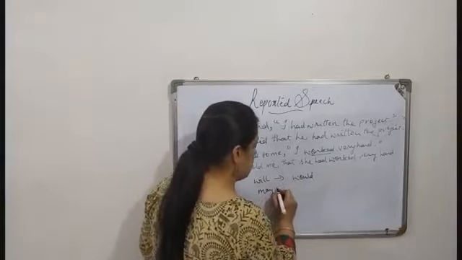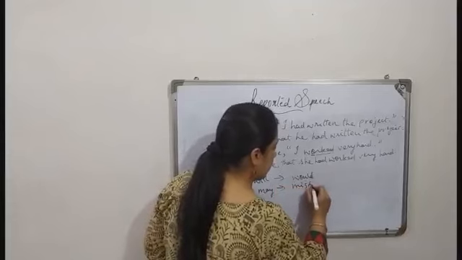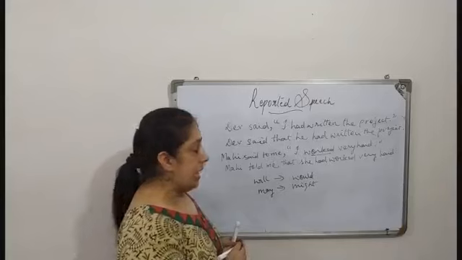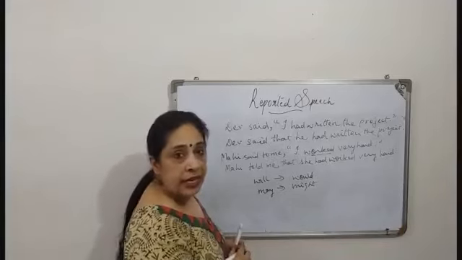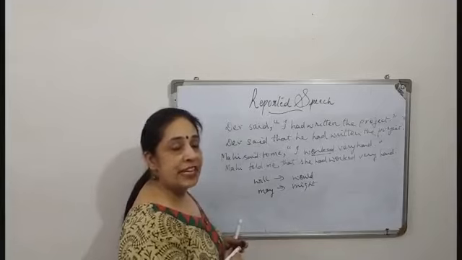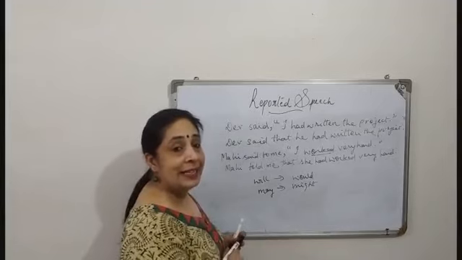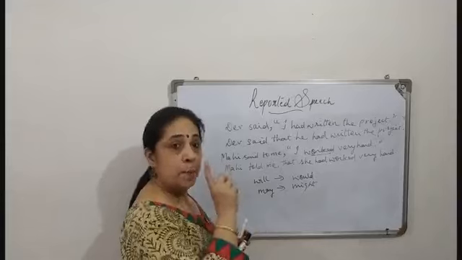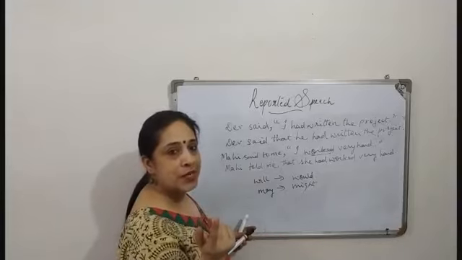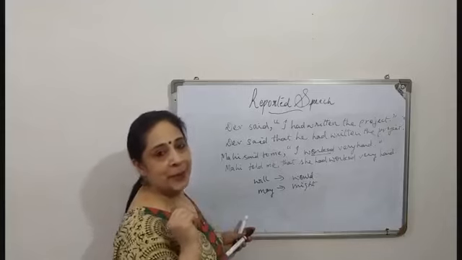May becomes might. Teacher said, "It may rain today." Now when you change, you will say my teacher said that it might rain today. So may changes into might, and today becomes that day.